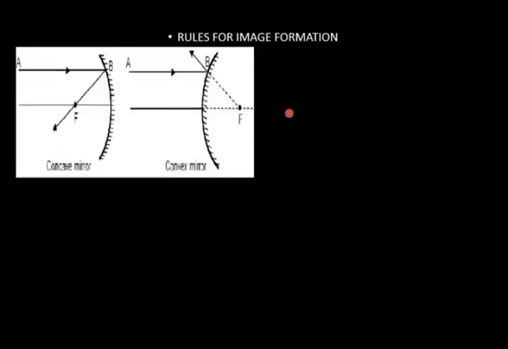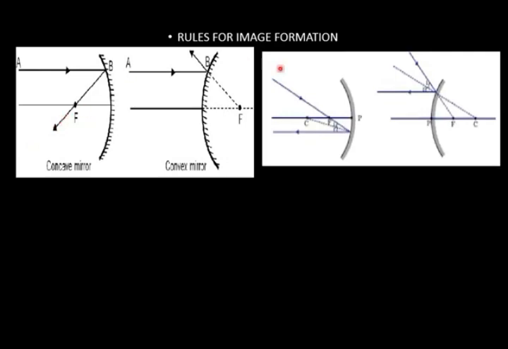Rules for image formation. Certain rules are there. If a ray of light comes parallel to the principal axis, it will pass through the focus.